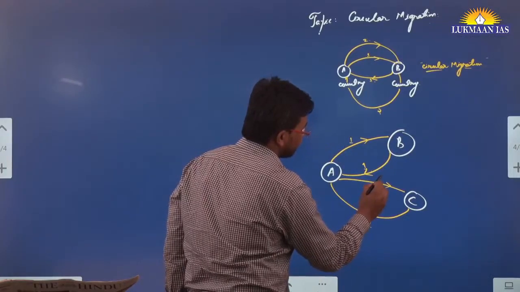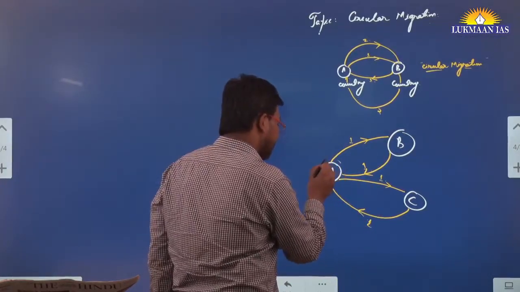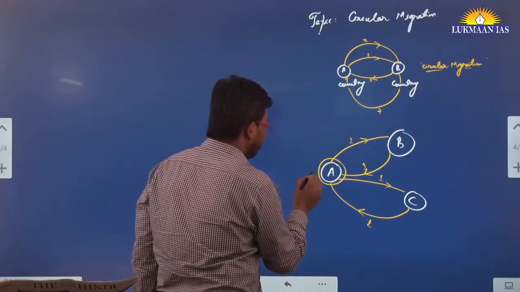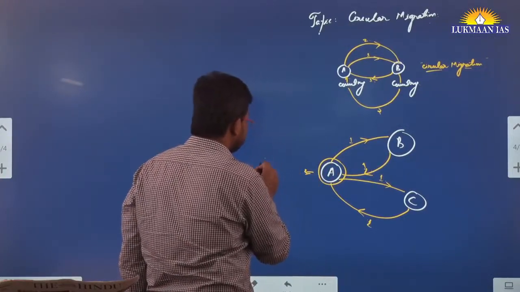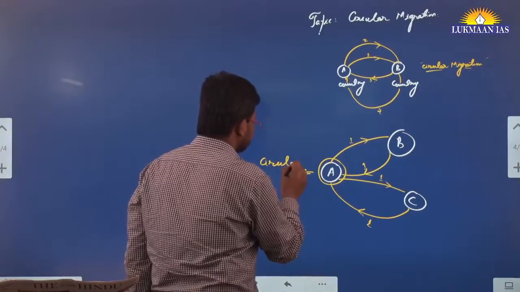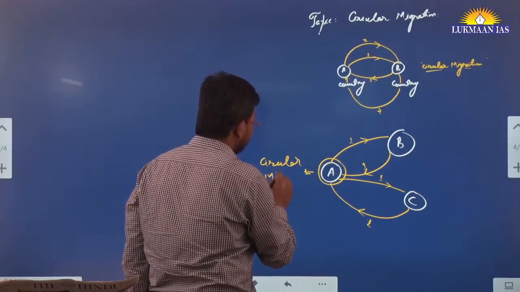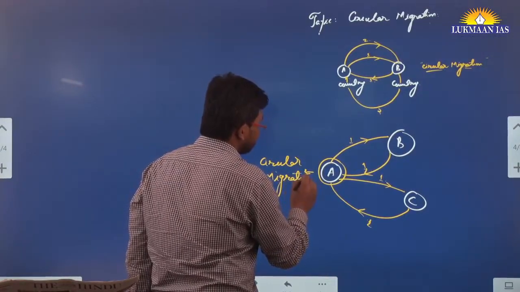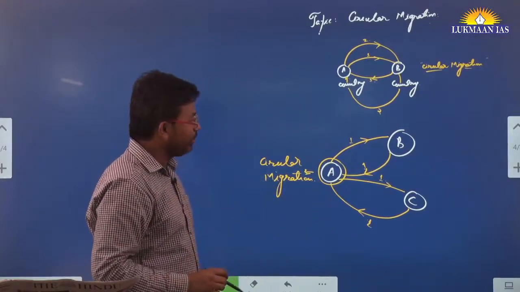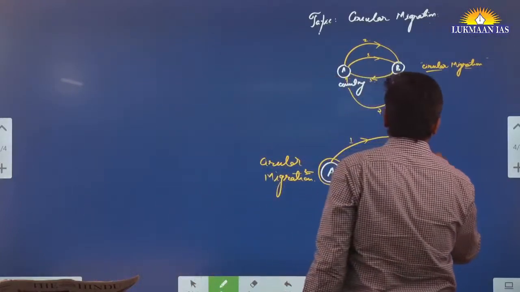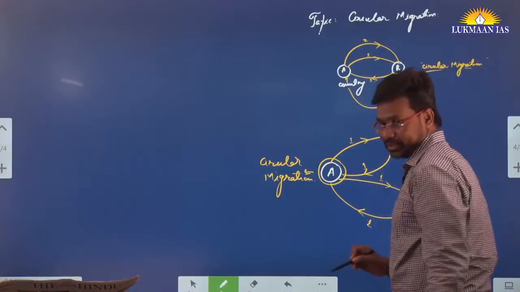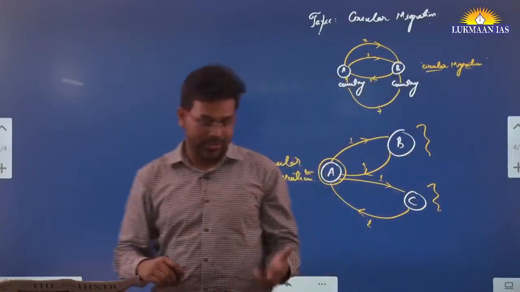This is again the second loop. For country A, it will be considered that this person has done circular migration. Country A will consider that this person has done circular migration, but country B will not treat it to be a circular migration. They will see that it was a short stay.